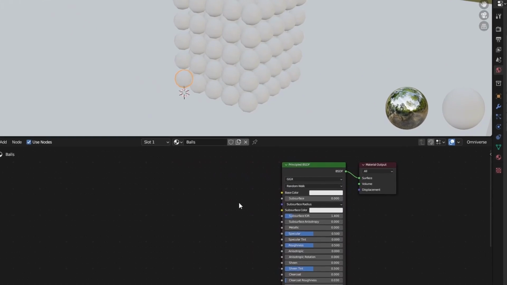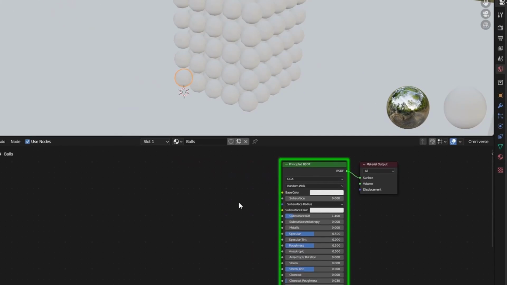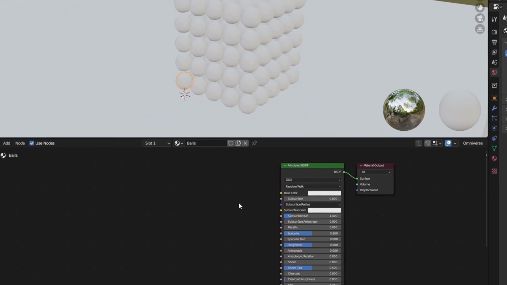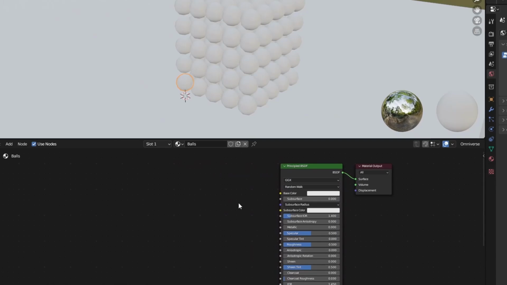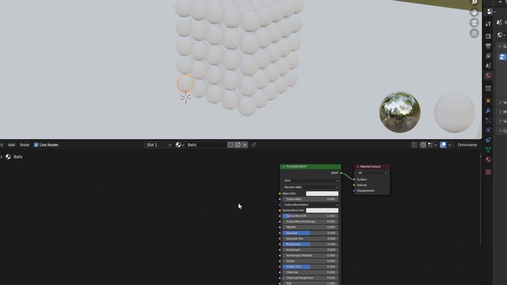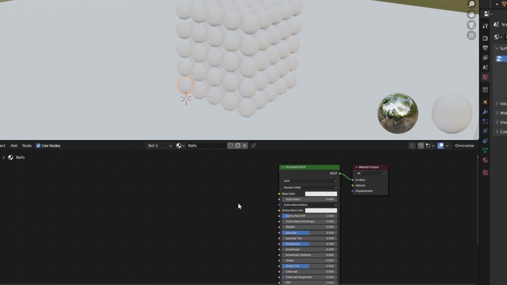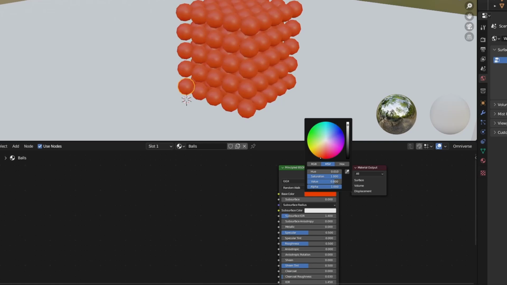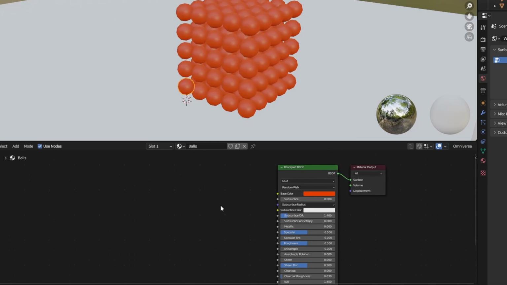The only thing that you should know is that in the Principled BSDF node, we'll connect all the PBR maps to create a material. And this being connected to the Material Output, all the changes will be reflected on the panel above. So if we change the color, we will see that everything changes to the same color. This tells us that all the spheres are sharing the same material, but now we want each sphere to have a random color, and that is something that the Object Info node will take care of.